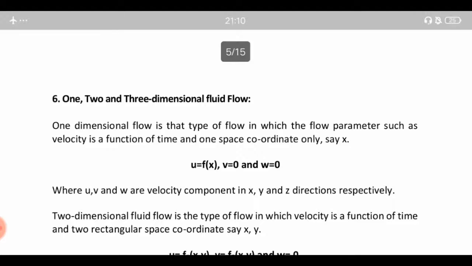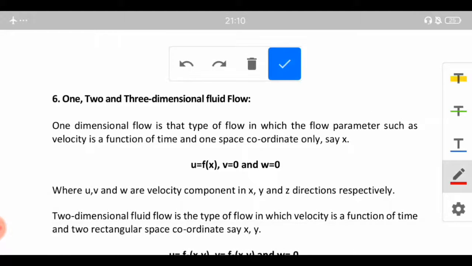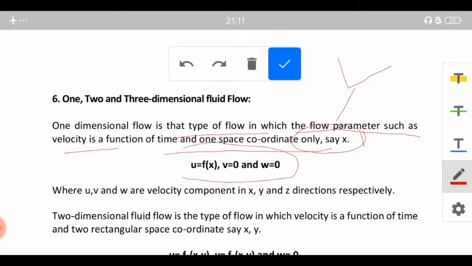Next is the 1, 2 or 3 dimensional flows. Now considering the dimensions, we can define the fluids. One dimensional flow is that type. It's very easy, because one dimensional flow is that type of flow in which the flow parameters such as velocity is a function of time and space coordinate, say x. So basically it will be only one dimension will be having some function of time or space, and other two dimensions won't have any function or they won't exist at all.